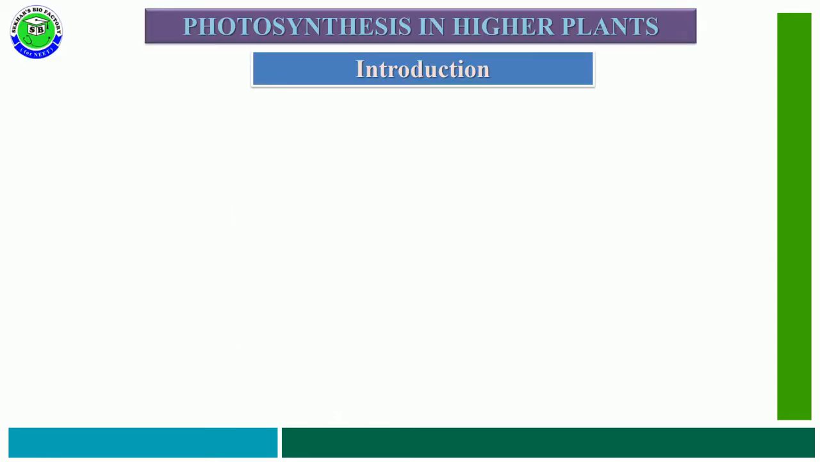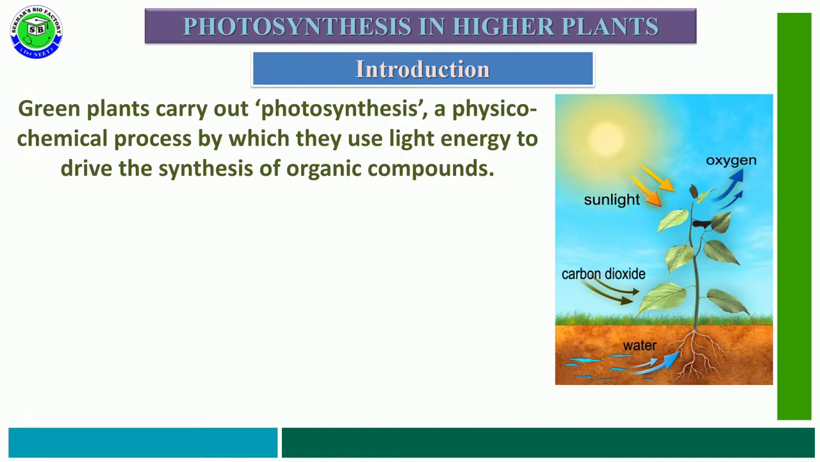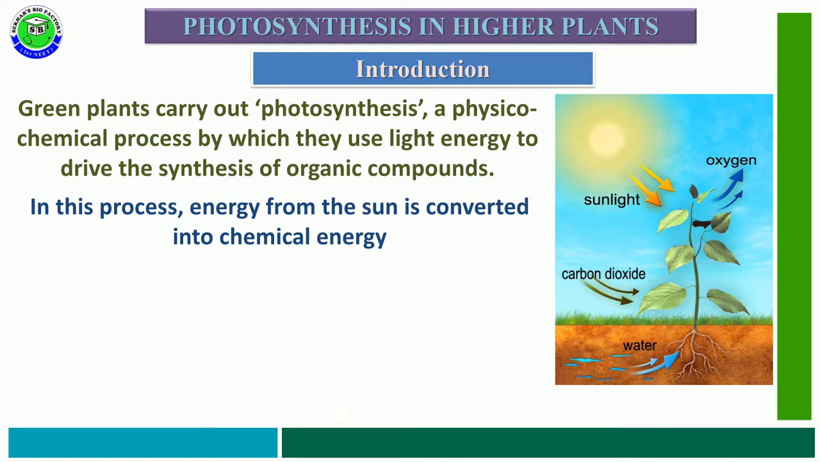In this video, I am going to explain one of the topics in photosynthesis in higher plants. It is the introduction along with earlier experiments on photosynthesis. Green plants have a nature to perform photosynthesis, and this photosynthesis is considered a physico-chemical process. In this, the light energy is useful for the synthesis of complex organic compounds like carbohydrates. In this process, the energy from the sun is useful to convert sunlight energy into chemical energy.